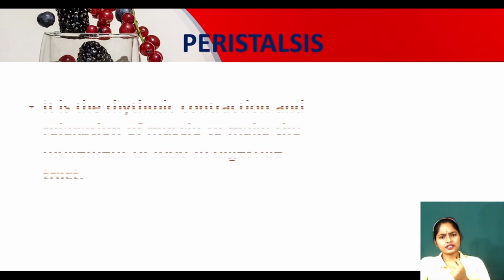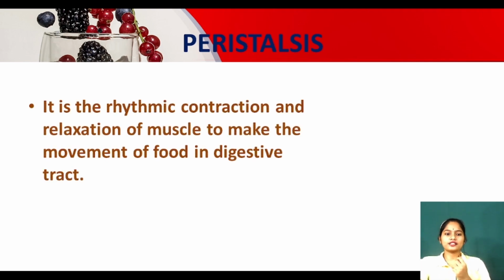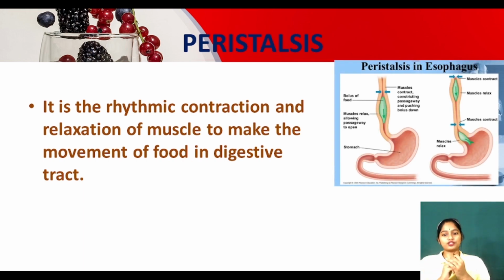See, peristalsis. What is peristalsis? Let me clear it for you: it is the rhythmic contraction and relaxation of muscle to make the movement of food in the digestive tract. Now look at the diagram, it will be easy for you. After chewing, we engulf the food and it moves to the food pipe or esophagus. How does it go? It opens, closes, opens, closes. This movement is contraction, relaxation, contraction, relaxation.